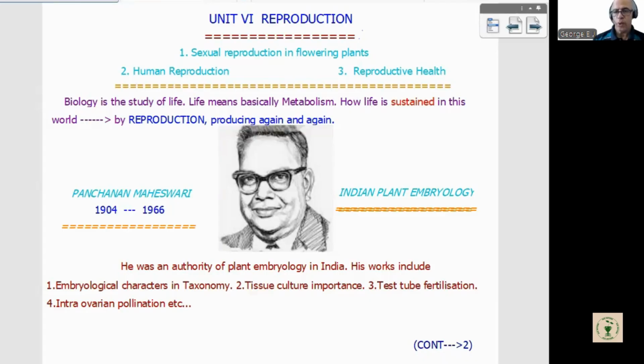He is an authority of plant embryology, specifically in India, one of the greatest plant embryologists of India. And NCERT clearly says what his contributions are.